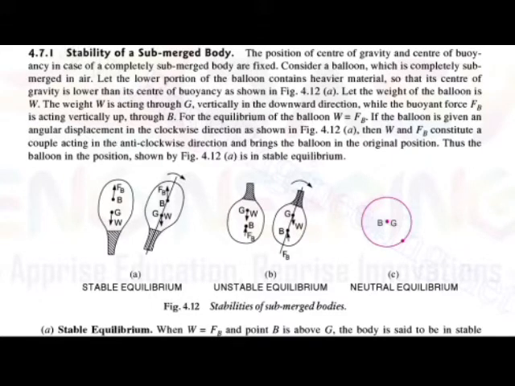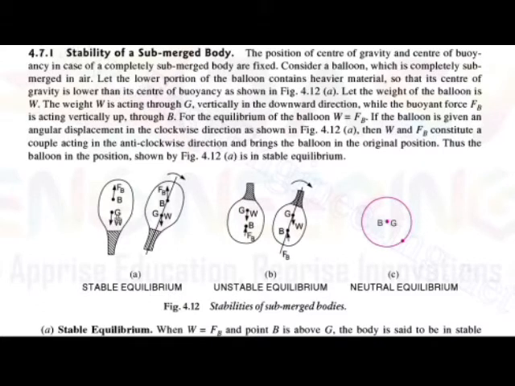In the figure you can see, the balloon contains a heavier material, and due to this the center of gravity is lower than the center of buoyancy. W is nothing but the weight of the balloon. This weight is acting through G, the center of gravity.